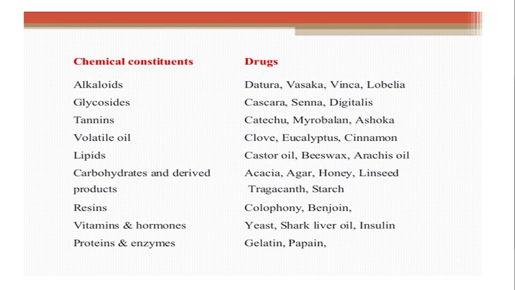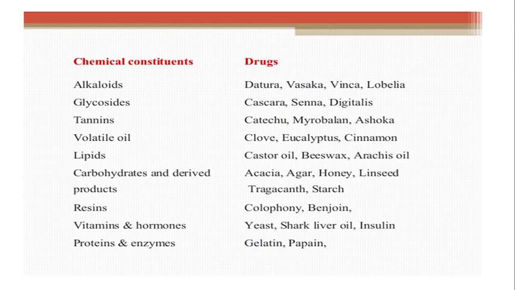Resins; examples are colophony or benzoin. Resins are again complex organic mixtures made up of essential oil, carboxylic acid and oxygenated compounds of terpene, and these are obtained by giving an incision on the trunk of the trees. They are collected as an exudate.